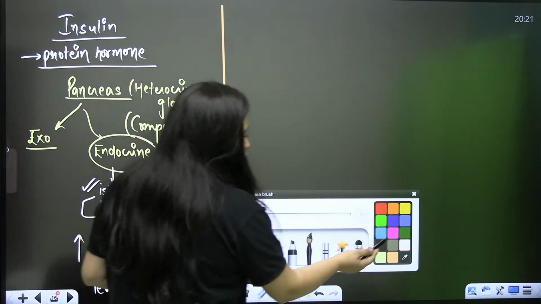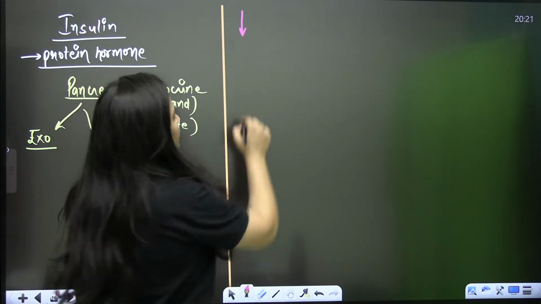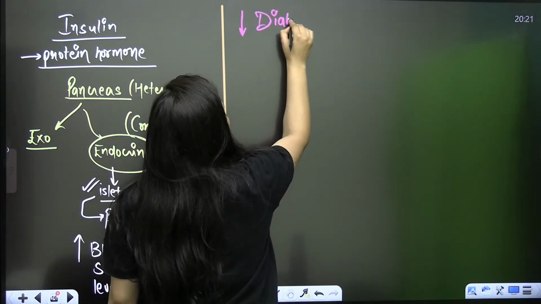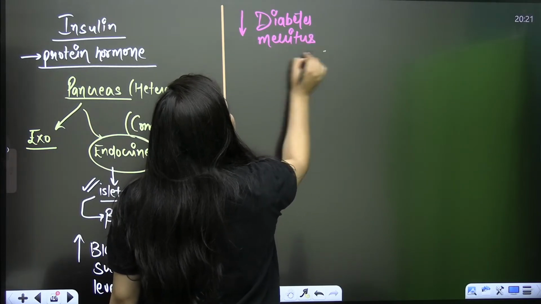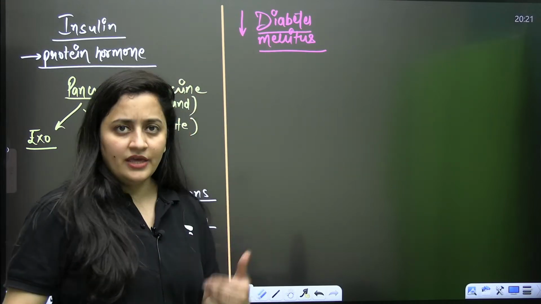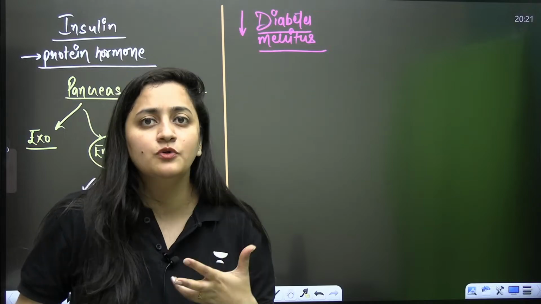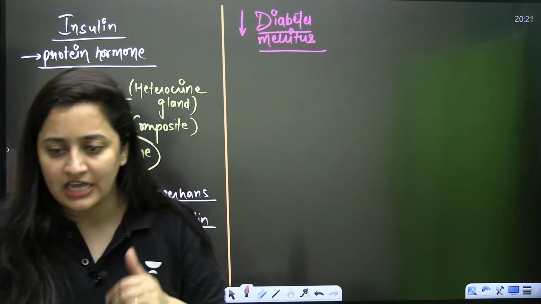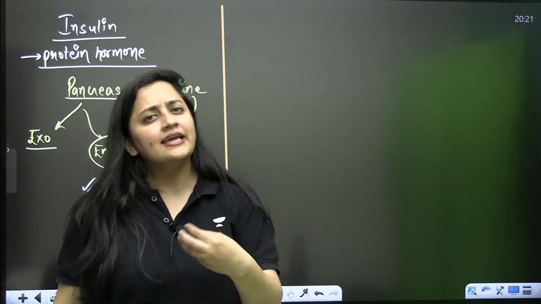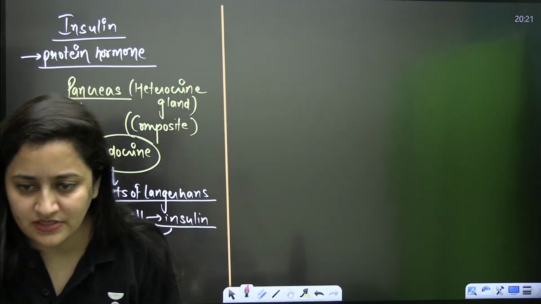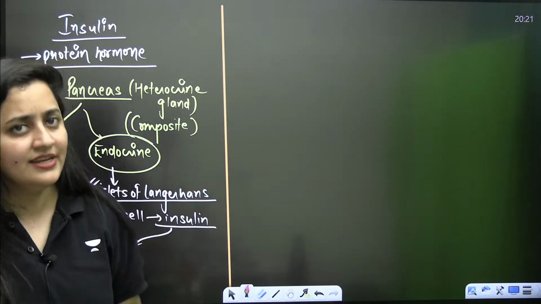But if there is no insulin, if the insulin level is low, you know that diabetes can occur. I hope you are aware of it. Diabetes mellitus. There are two different types of diabetes, insulin dependent and insulin independent. I'm not discussing that in depth, but I hope you know that insulin is very important. Otherwise, diabetes can occur. And in India, in every family you are going to find a diabetic person. So insulin is very important.